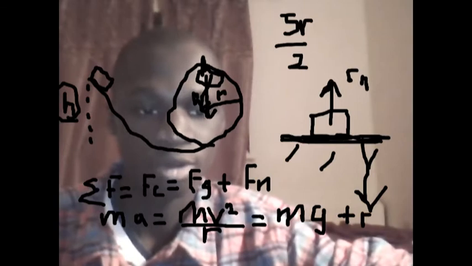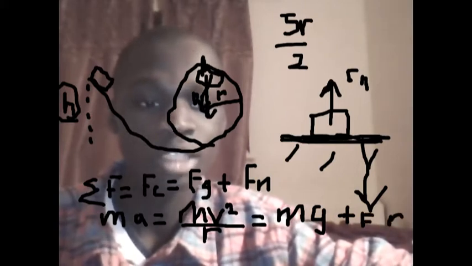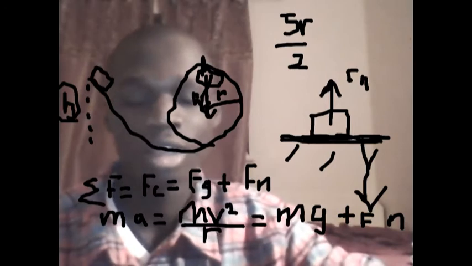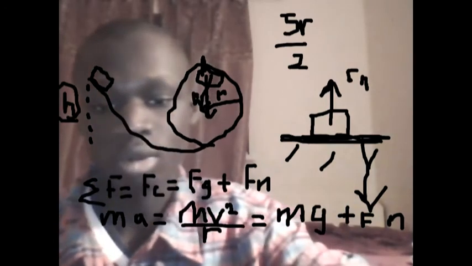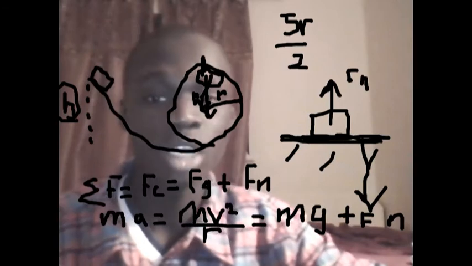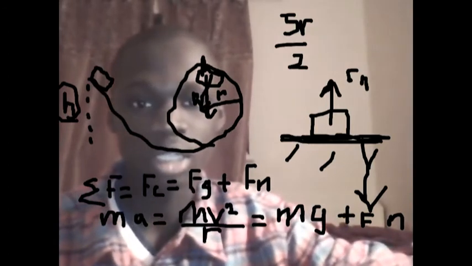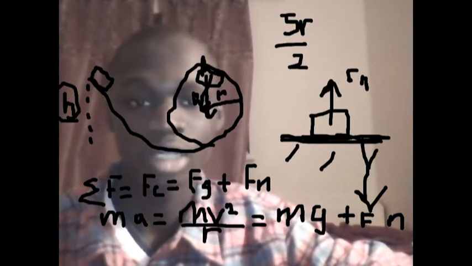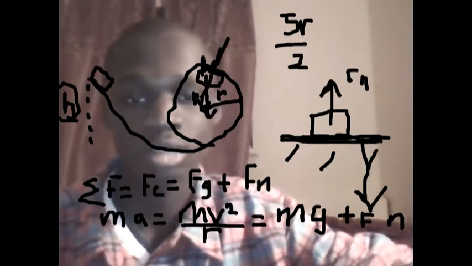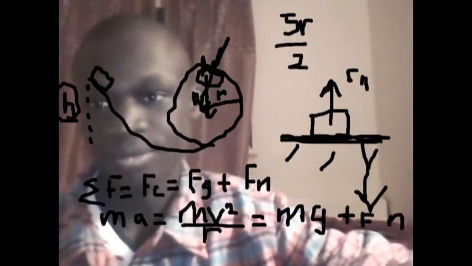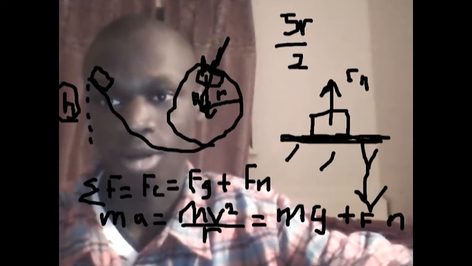Now, what are we trying to prove? After we examine this using this equation, we will see why the centripetal acceleration would have to be greater than or equal to the gravitational acceleration. So basically, the normal force must be zero when this block is at this position. Why must the normal force be zero? I'm going to show you right now.